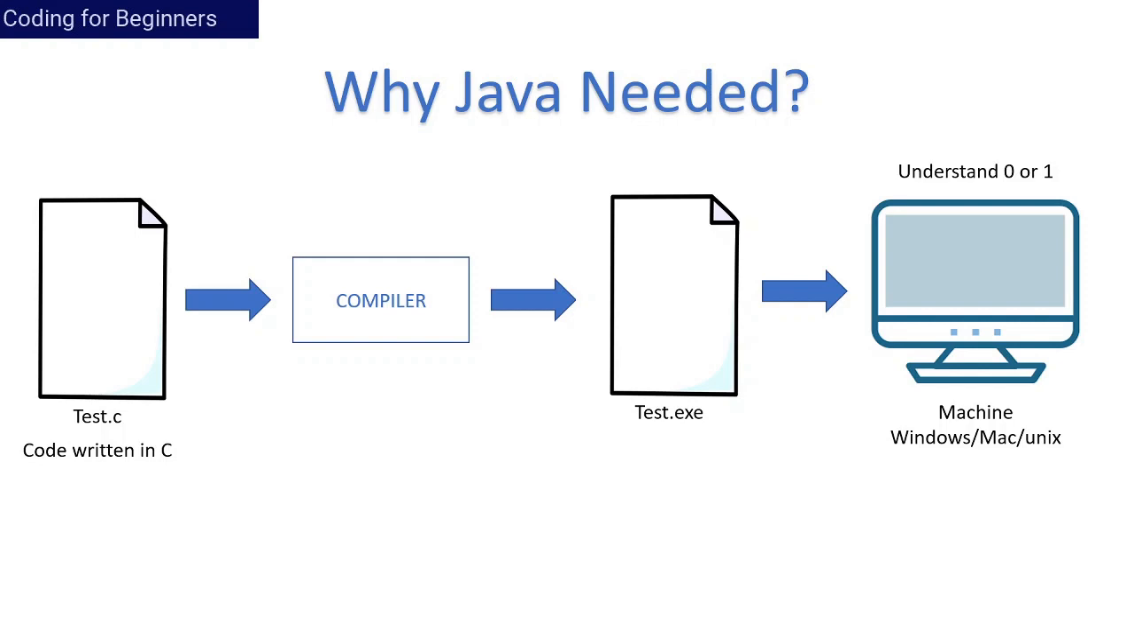Means if the compiler compiles the test.c for a Windows machine, then this test.executable will run only on the Windows machine. Means to run the code on a Mac machine, you need a different test.executable file. So this was a huge issue. Means you need to compile code multiple times for multiple different systems.